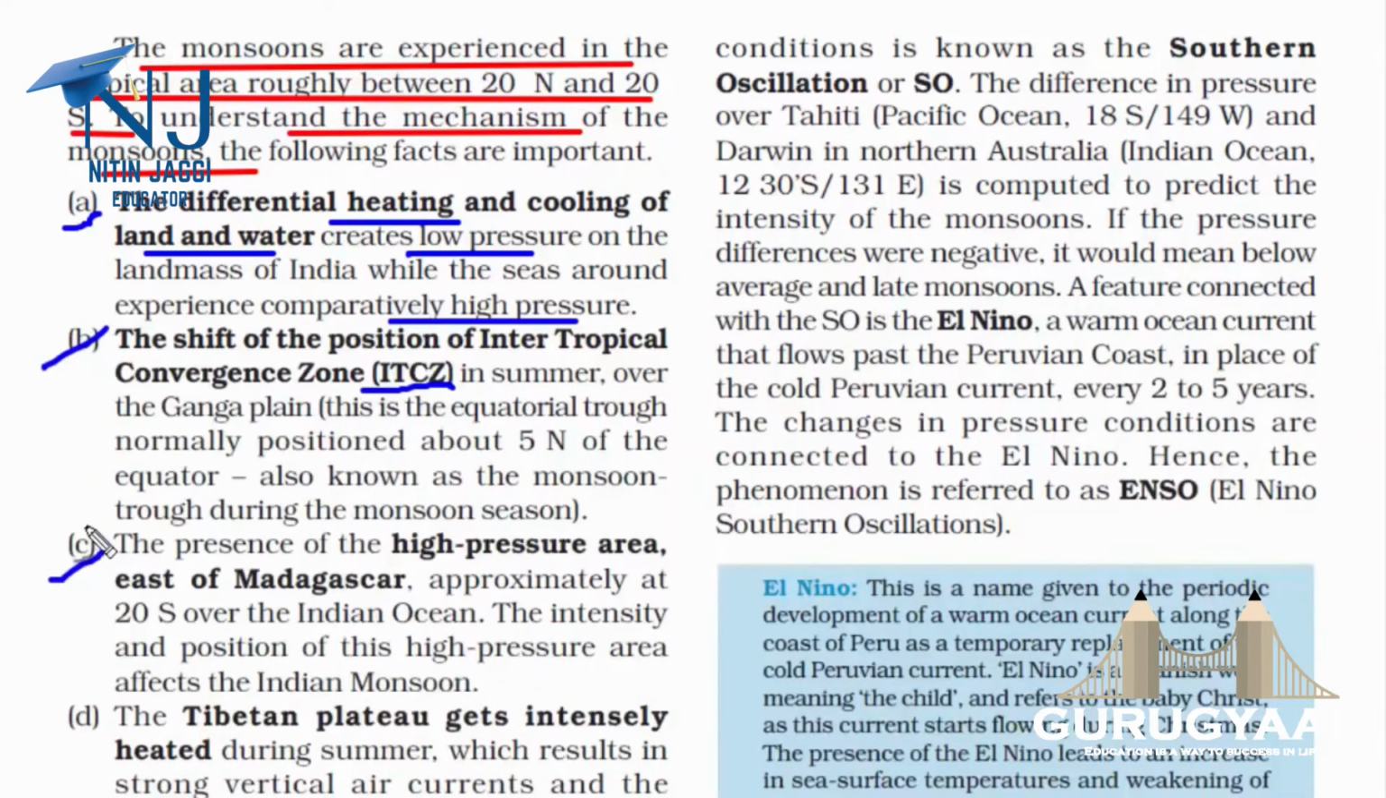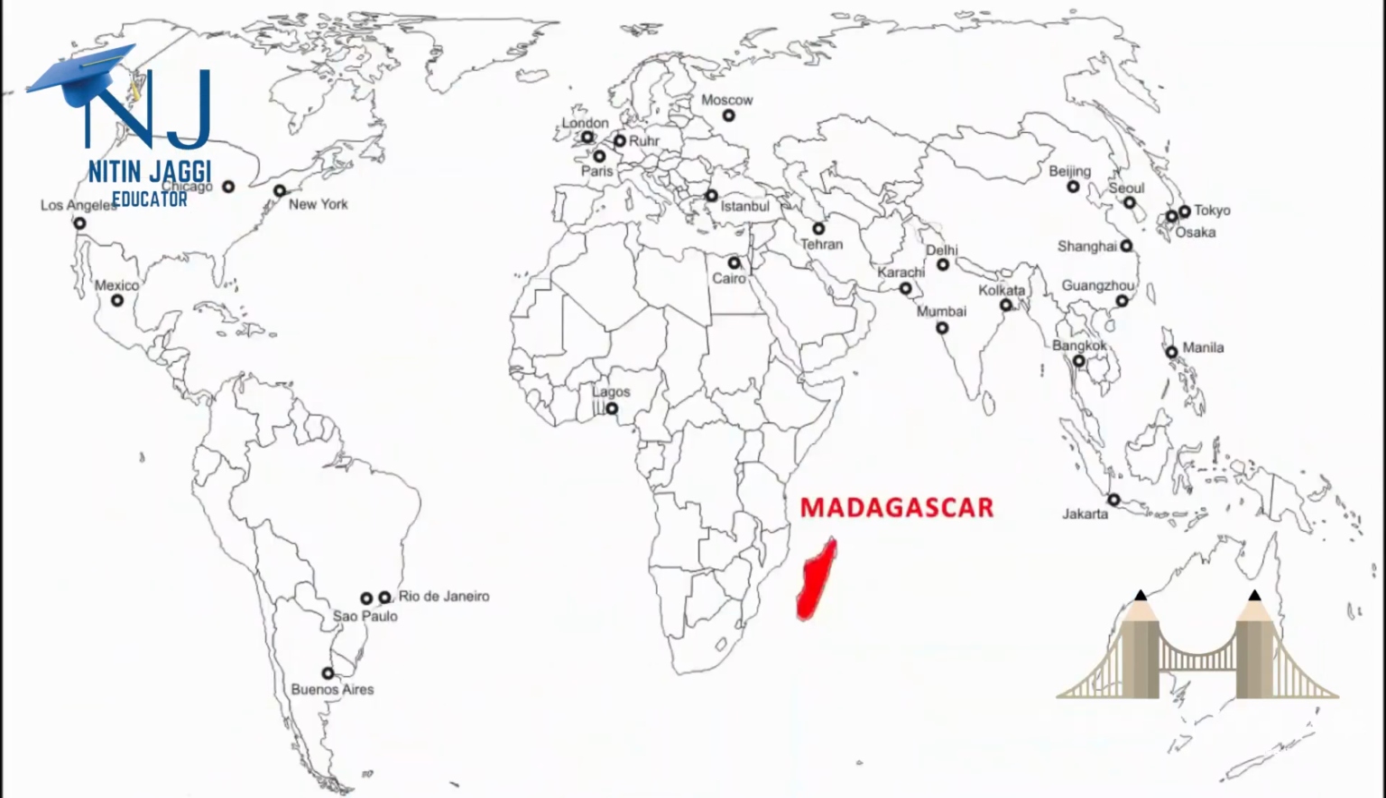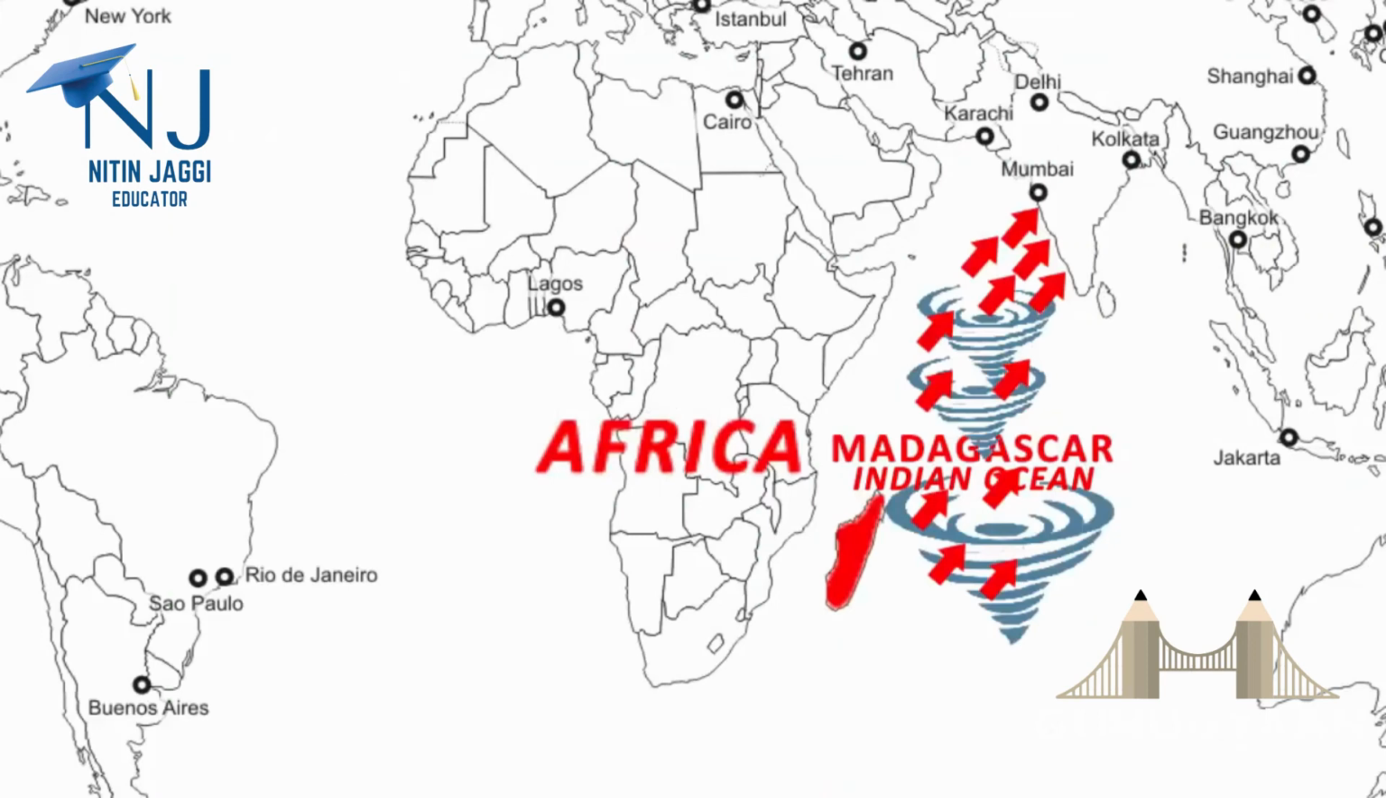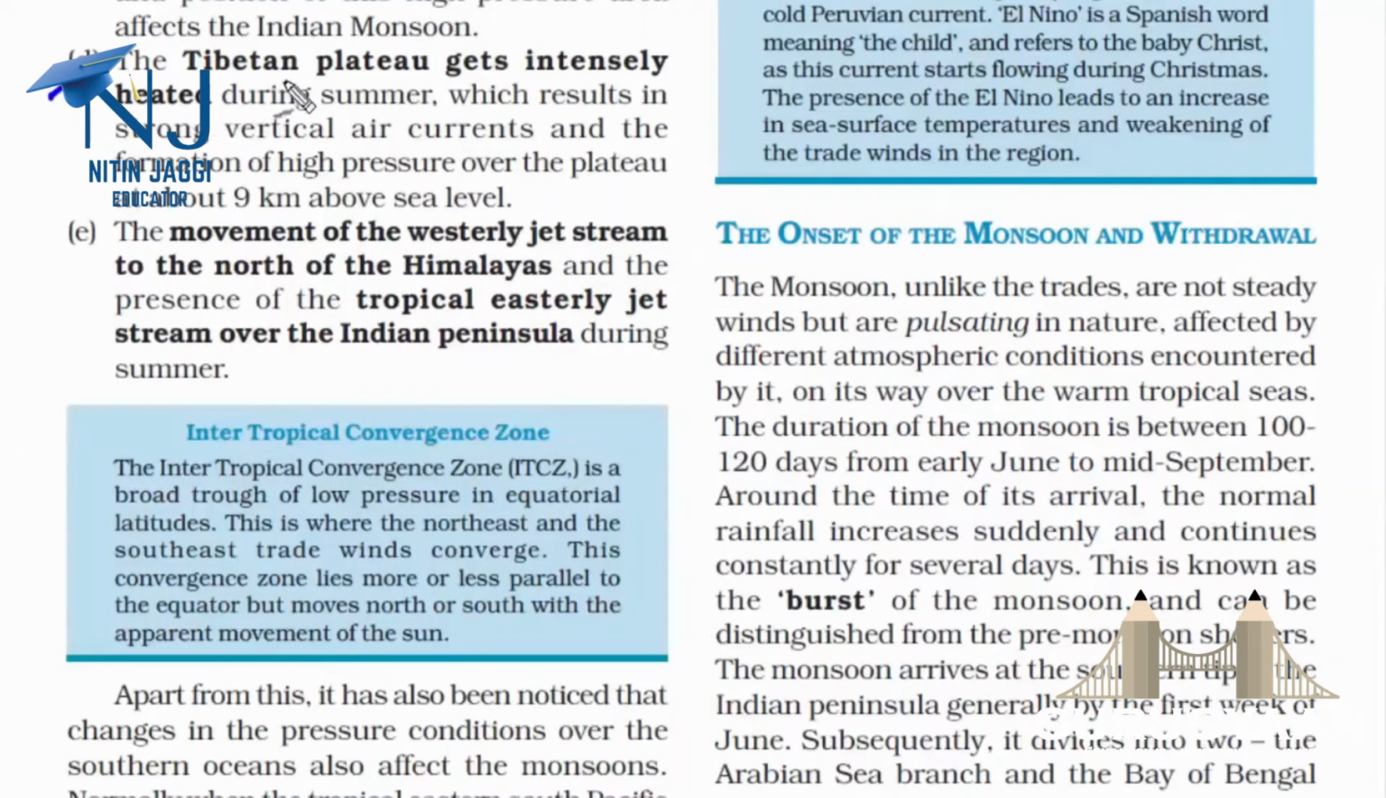And the third mechanism is the presence of the high pressure area east of Madagascar. I hope you know where Madagascar is. So it's near the Indian Ocean and towards the eastern side of Africa. So this is a landmass, right? And that too in a complete tropical region. Again, this landmass gets heated very fast, and due to the heating of this landmass, it affects the monsoon of our country, because if you see, it strategically lies in the path of the southwestern winds, which is also the monsoon wind for us.